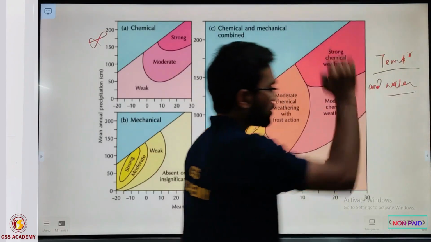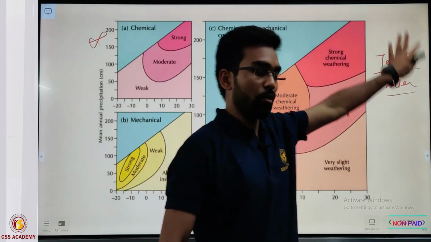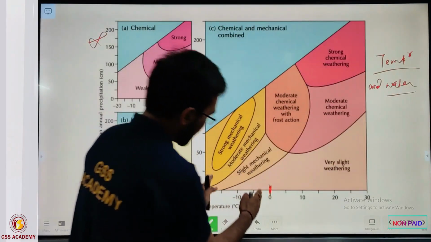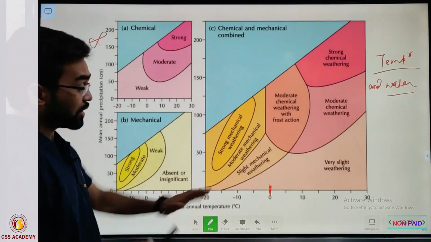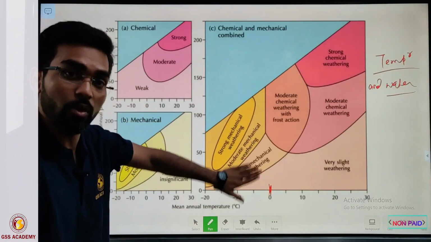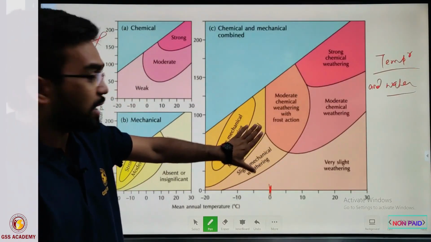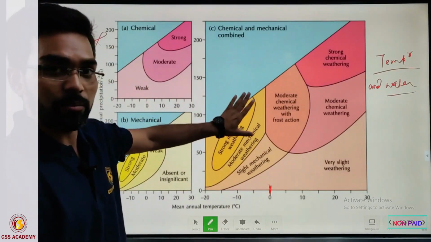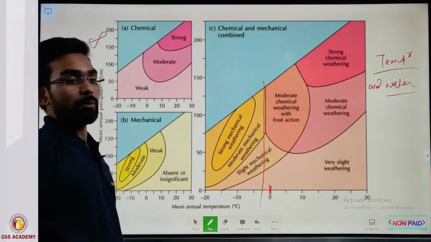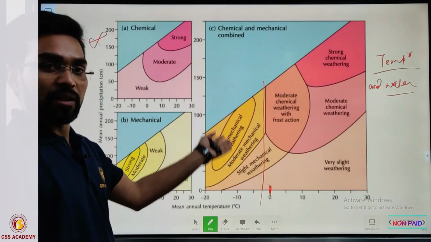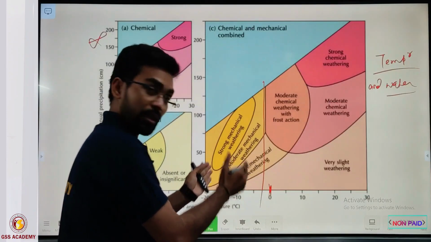Without these two things, chemical weathering will not occur. At -20 and -10 degrees Celsius the temperature is very low, so chemical weathering is very little or none. In this region you can expect mechanical weathering, either freeze and thaw weathering, or crystal growth in fractures.